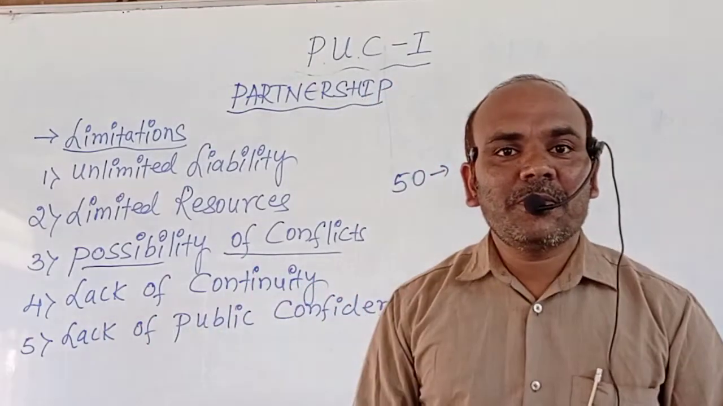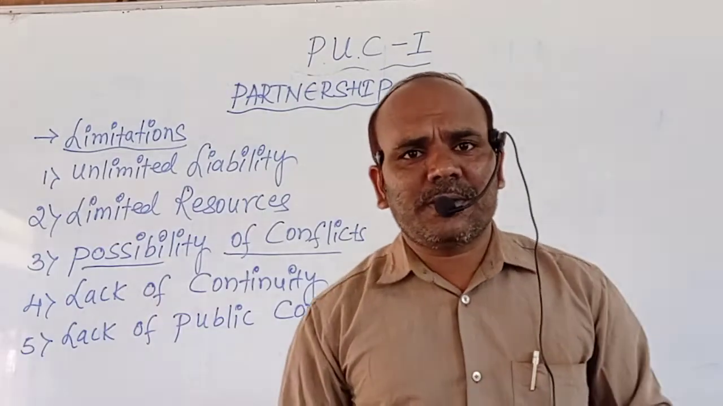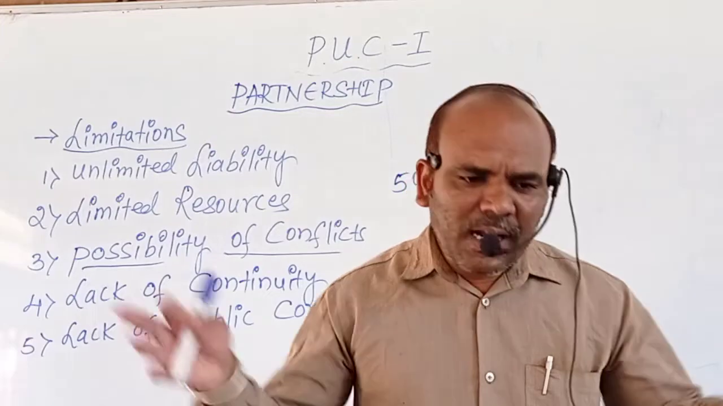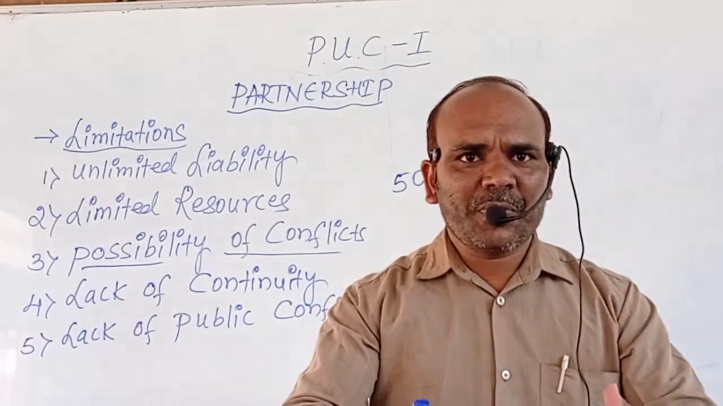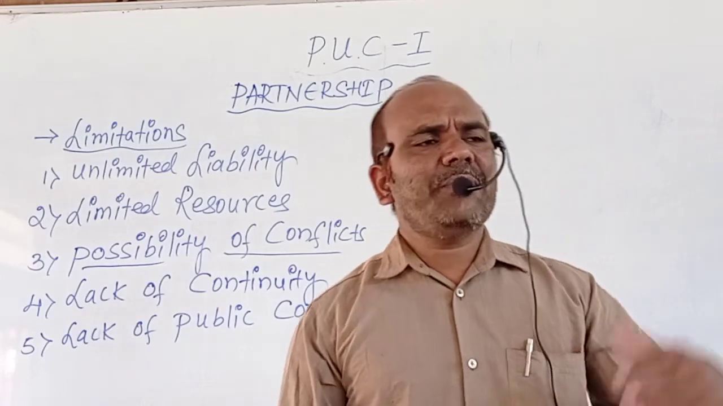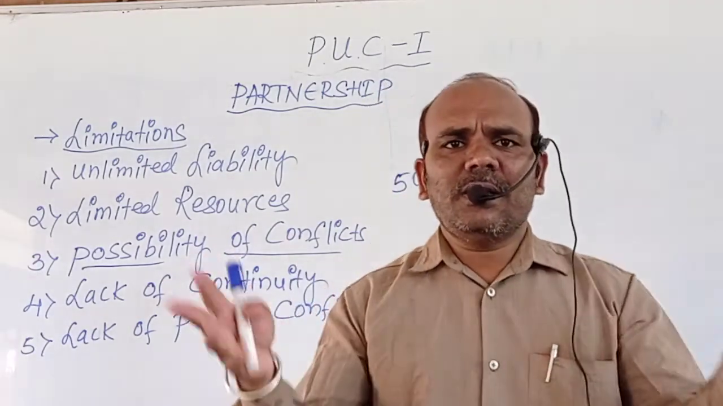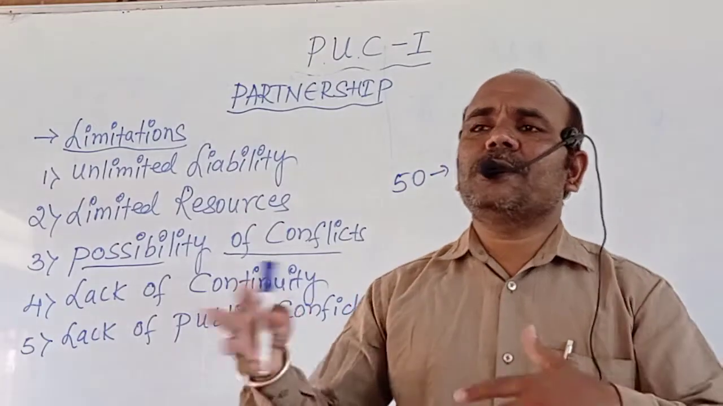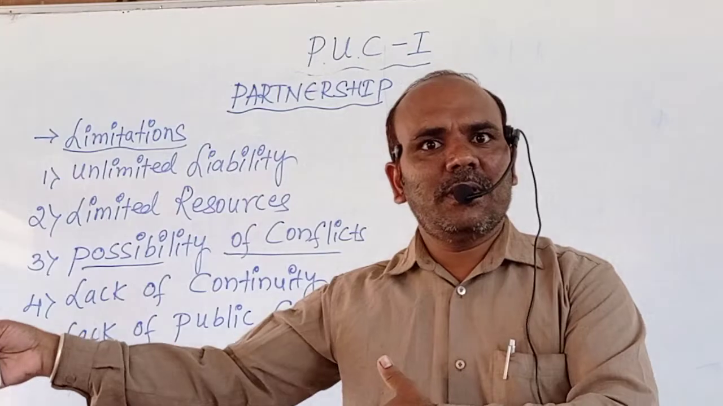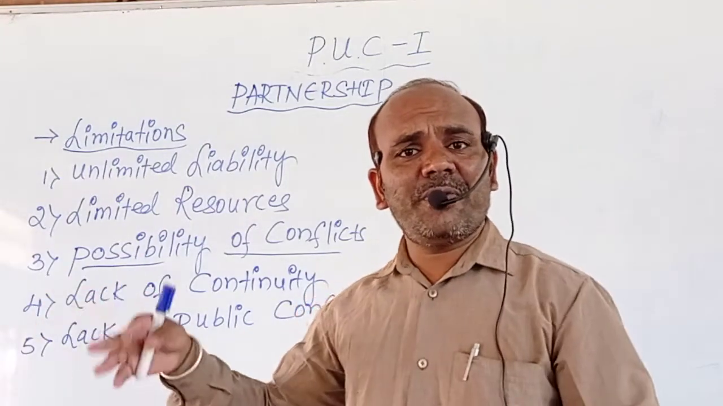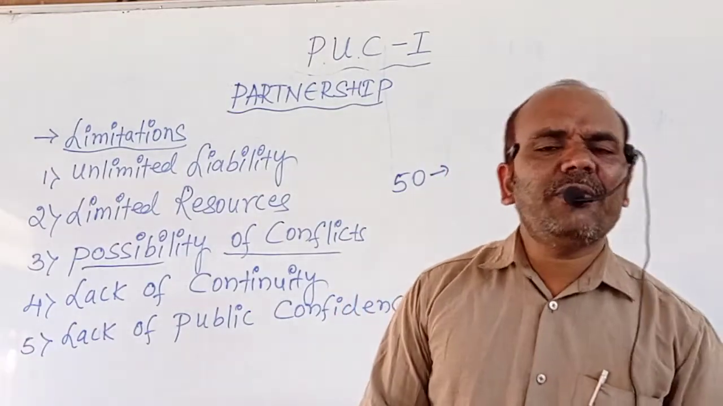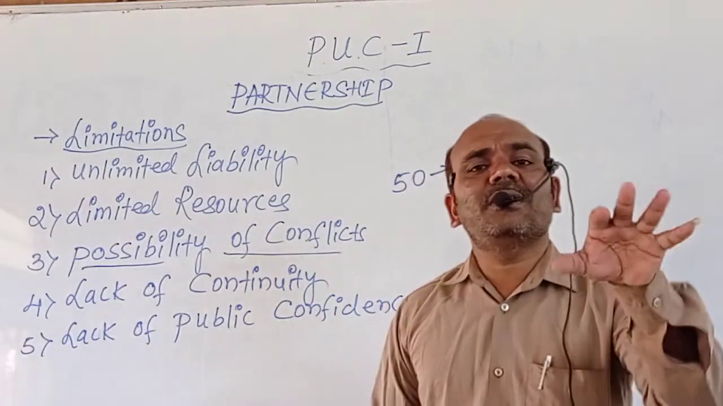Suppose there are 5 partners in a partnership business. At the time of the decision-making process, they are in a meeting to take decisions. At that moment, one partner explains what he is going to do about the partnership business, and many different opinions may come from the other partners. Then automatically it will create conflicts among themselves.